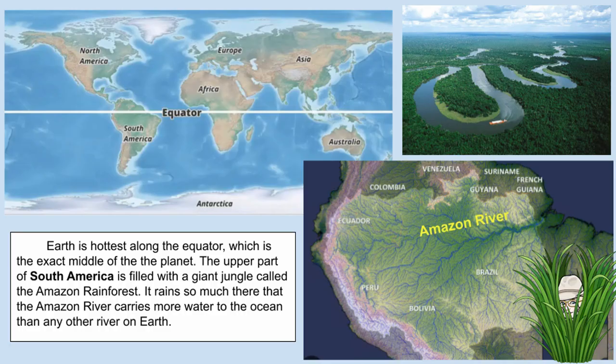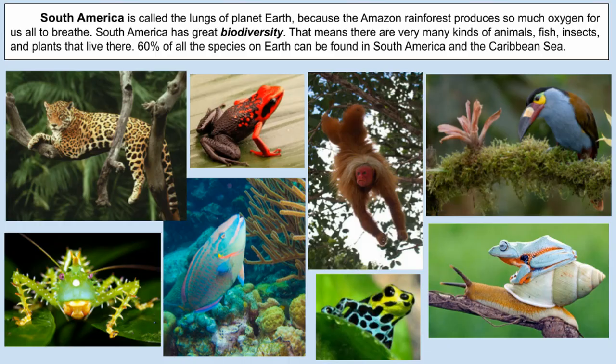Earth is hottest along the equator, which is the exact middle of the planet. The upper part of South America is filled with a giant jungle called the Amazon rainforest. It rains so much there that the Amazon River carries more water to the ocean than any other river on Earth. South America is called the lungs of planet Earth because the Amazon rainforest produces so much oxygen for us all to breathe.